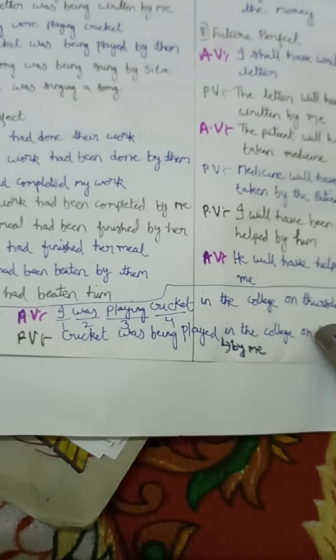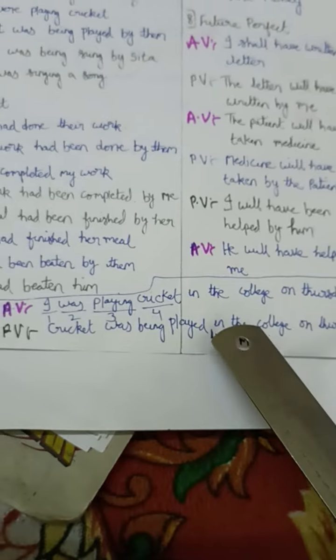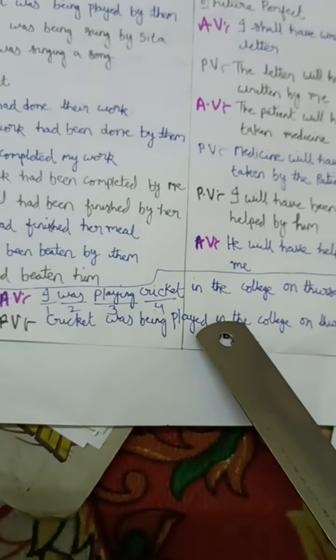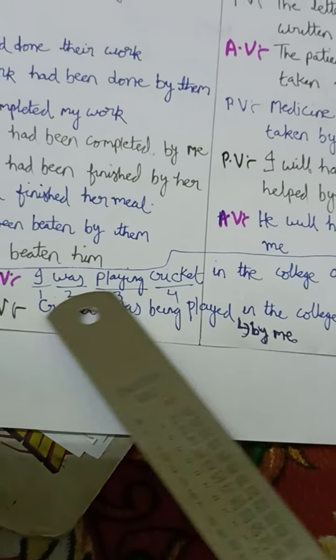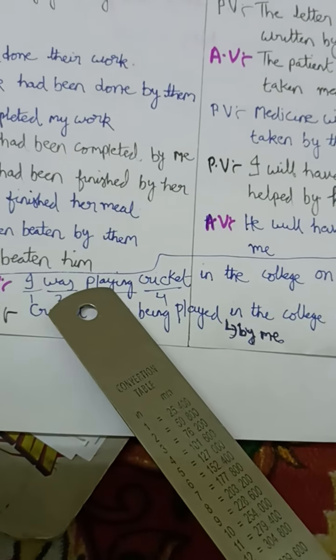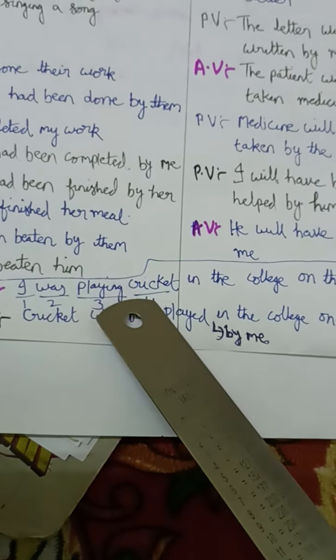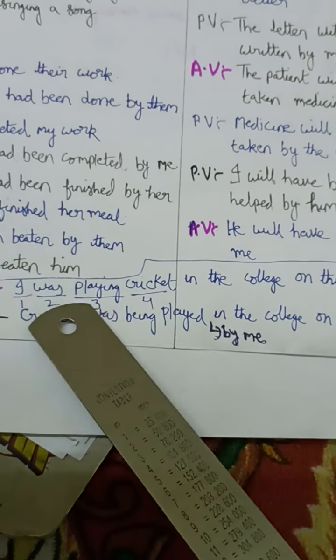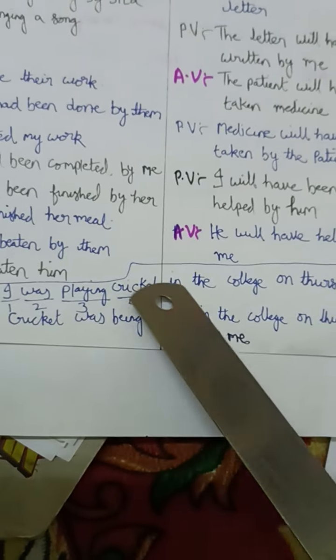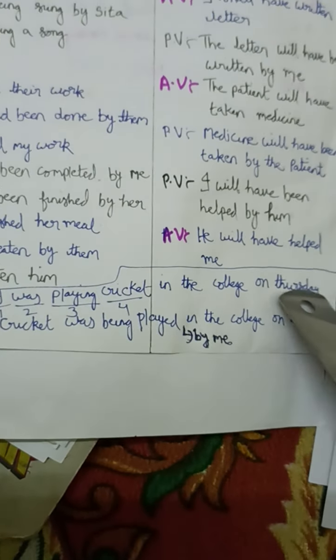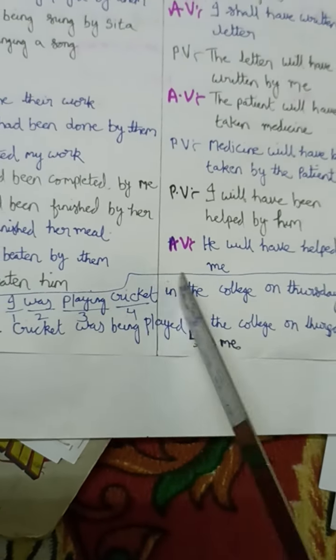Next sentence is a special sentence. If a long sentence is given to you, then how to change it into passive voice? So here the trick is 1, 2, 3, 4 trick. If the four words like subject, helping verb, ing verb, and object are given, but something else is added, that something should be kept aside.